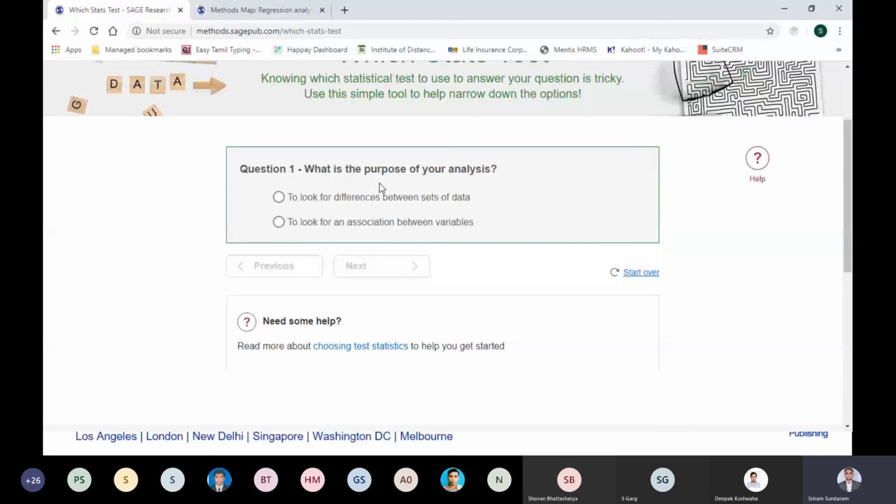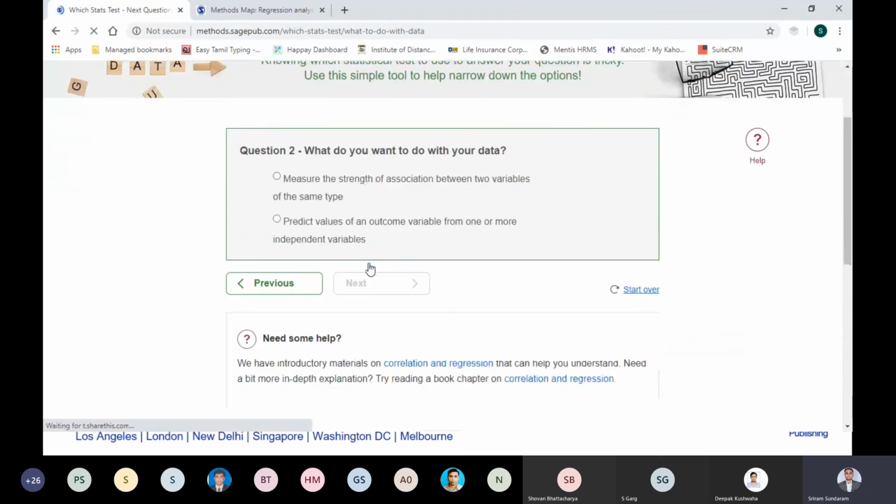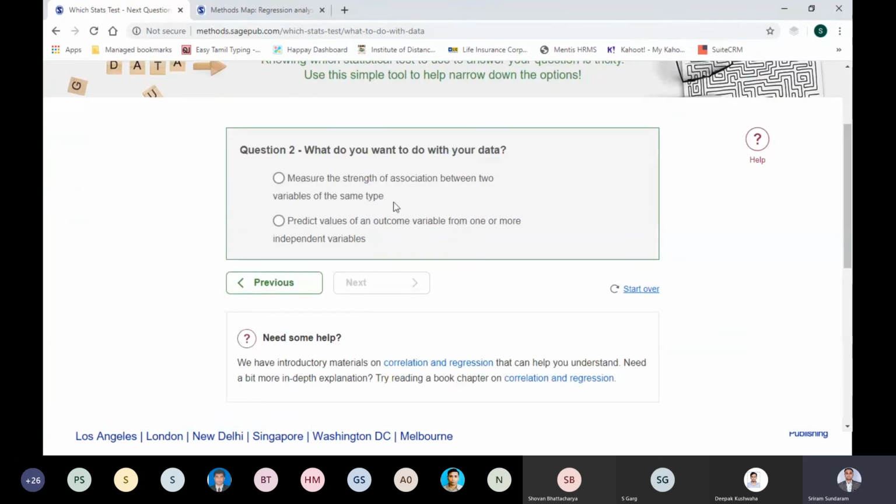What is the purpose of your analysis? To look for differences between set of data or to look for an association between variables? Just for demo purpose, I am selecting association between two variables. And then it asks, what do you want to do with your data? Measure the strength of association or predict values of an outcome? So I would say, okay, I would want to predict values of an outcome variable from one or more independent variables, and then select next.